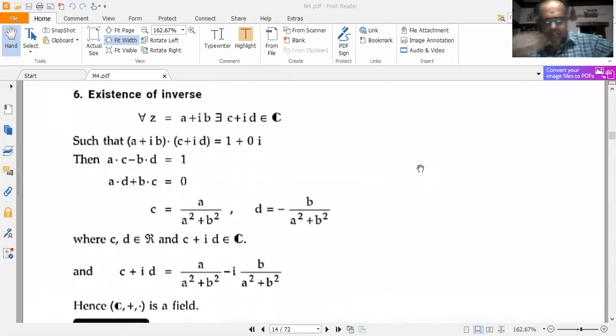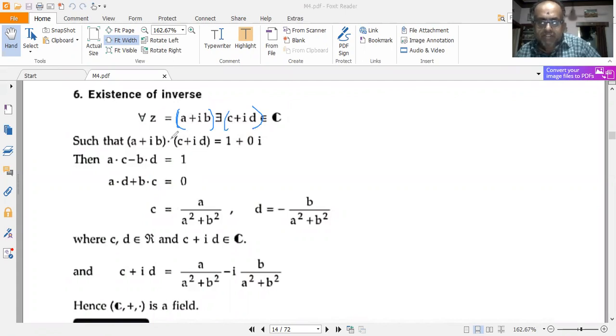Now the existence of inverse. So for z is equal to a plus ib, I put the bracket, there exists c plus id belonging to complex numbers C such that (a plus ib) into (c plus id) is equal to 1 plus 0i.